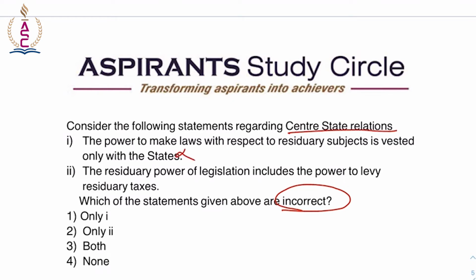So statement 1 becomes wrong, and this residuary power of legislation includes the power to levy residuary taxes. This is correct. So since they are asking incorrect, it is only 1, because the power to make laws with respect to residuary subjects is vested in the parliament.